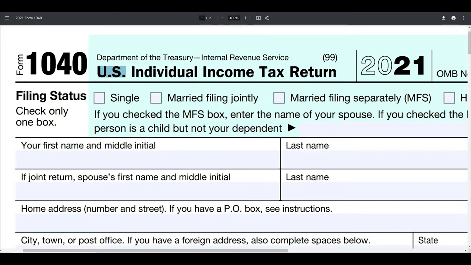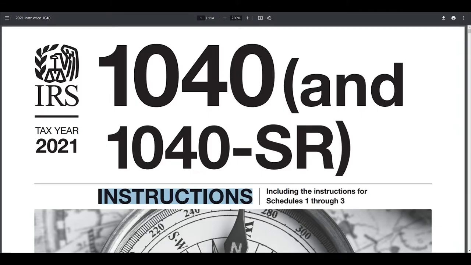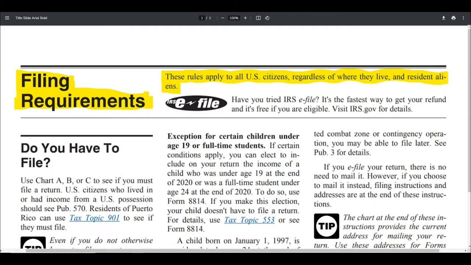Pay attention to it. Here is the 1040 income tax form instructions at irs.gov again. And on page 8, it tells us about filing requirements, that these rules apply to all U.S. citizens, regardless of where they live, and resident aliens. Again, the key term is U.S. citizens. What does U.S. mean? We'll come back to that.